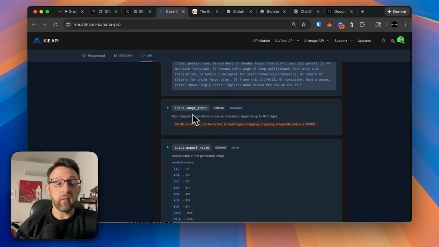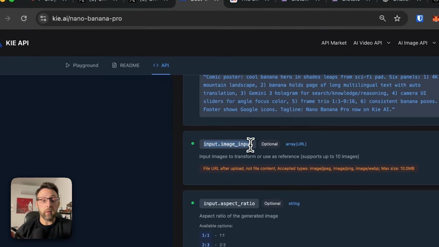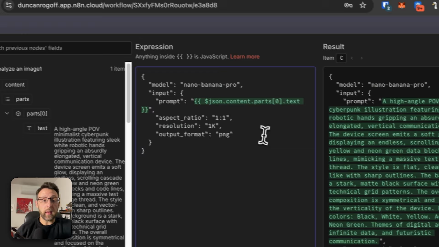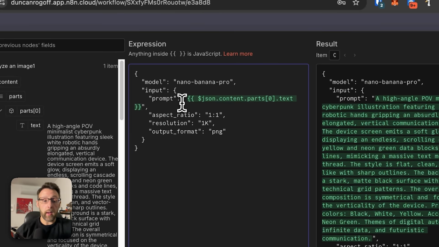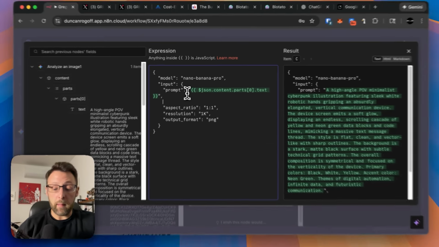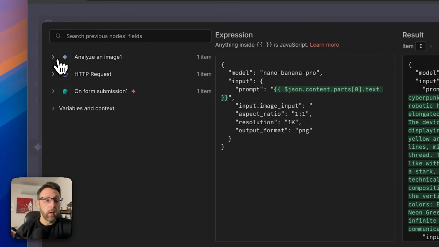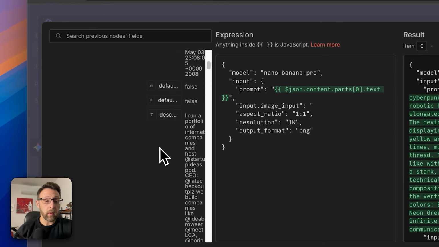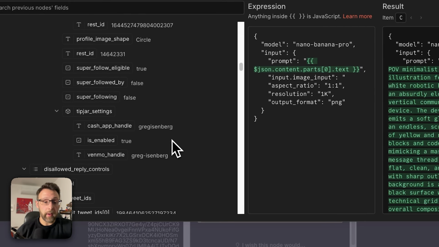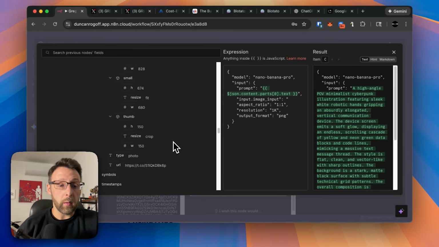So if we come up here, you can see we have this place for an image URL. So I'm just going to go ahead and copy this. And if we come back in here, after prompt, we can go ahead and hit enter. I'll just tab over so it's consistent. I'll hit the quote. I'll paste this in, colon. And what we're going to do here is we're going to add another set of quotes. And we can come back to this original request node. Let me just expand this so we can see it a little better. And we're going to find that media URL again.